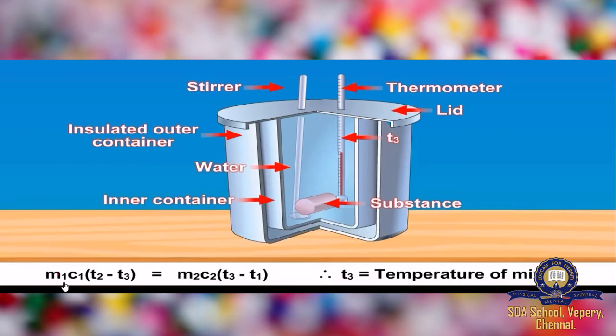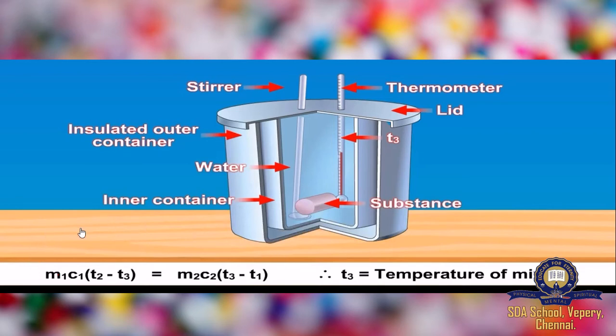So here, M1C1 belongs to water. M1C1 into (T2 minus T3), that is the initial temperature of the iron and then the final temperature, is equal to M2C2, that is for iron, the mass of the iron and specific heat capacity of the iron, into (T3 minus T1), where T3 is the final temperature and T1 is the initial temperature of the water.